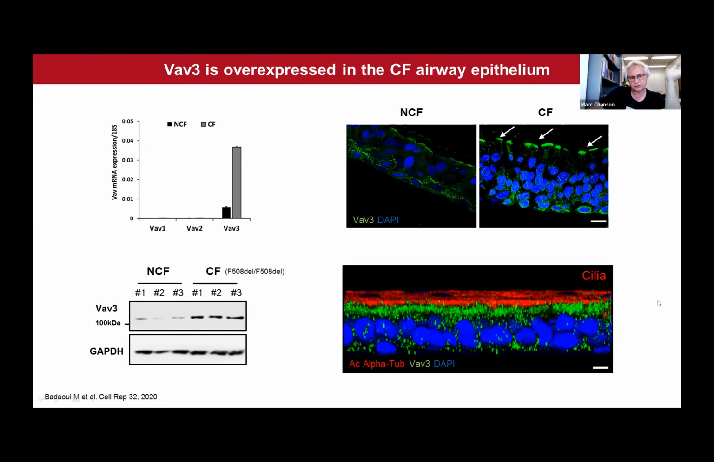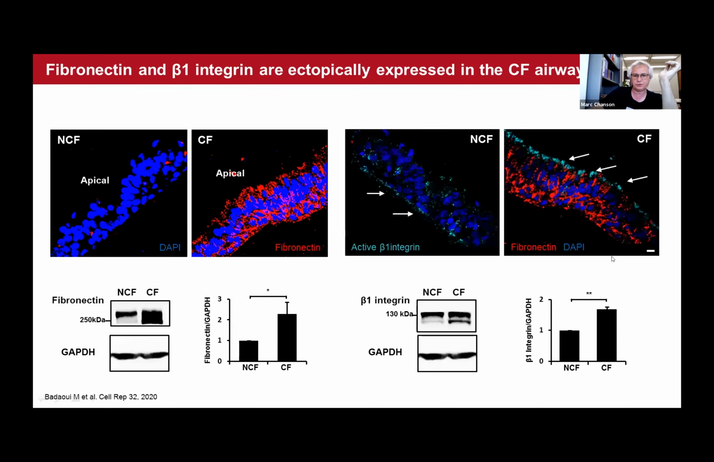So what about the other genes that were enriched in the focal adhesion category? We looked for fibronectin and for beta-1 integrin. And you can see here by immunostaining as well as by Western blot that these two genes, fibronectin and beta-1 integrin, were much increased in CF cultures.